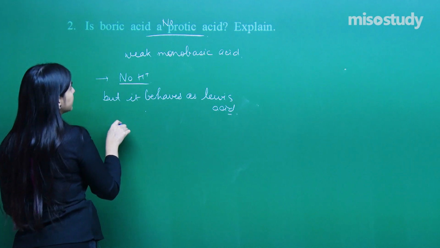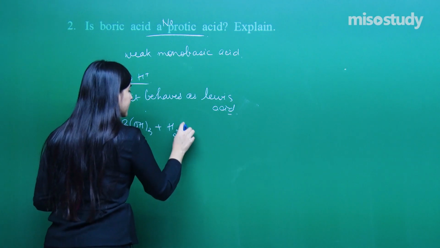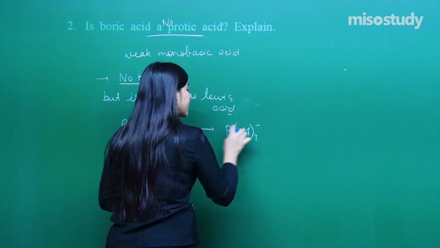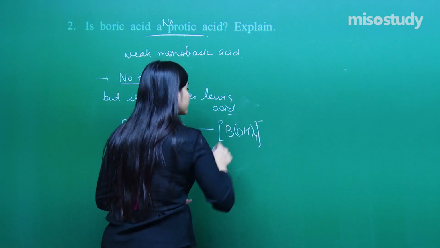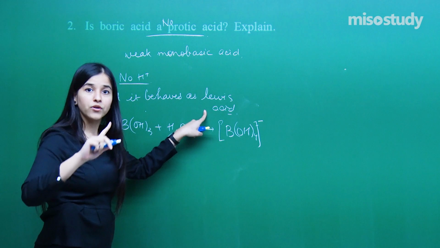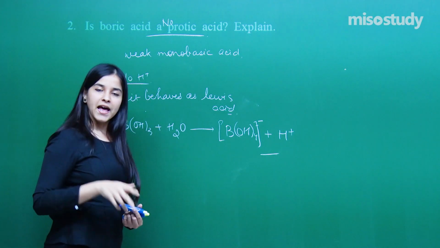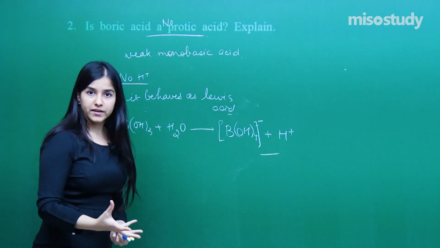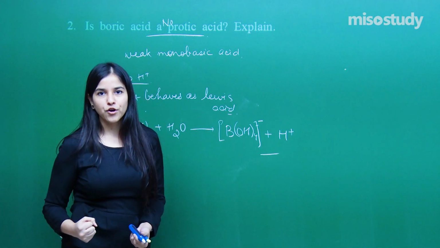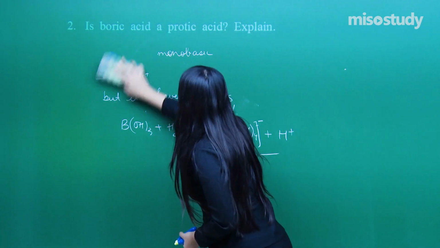That means here comes up the boric acid, B(OH)3. It reacts with water actually, and what does it give? It gives B(OH)4 negative, right? So that is the complex formed by accepting the OH negative from the water, behaving as a Lewis acid, not a protic acid, right? It's a completely different thing. And then it releases H positive in the ion, and that is why we call it monobasic, and it's weak, right? It doesn't abruptly give H positive, but we have to fetch it from it by adding water. Clear? So okay, let's move on then.